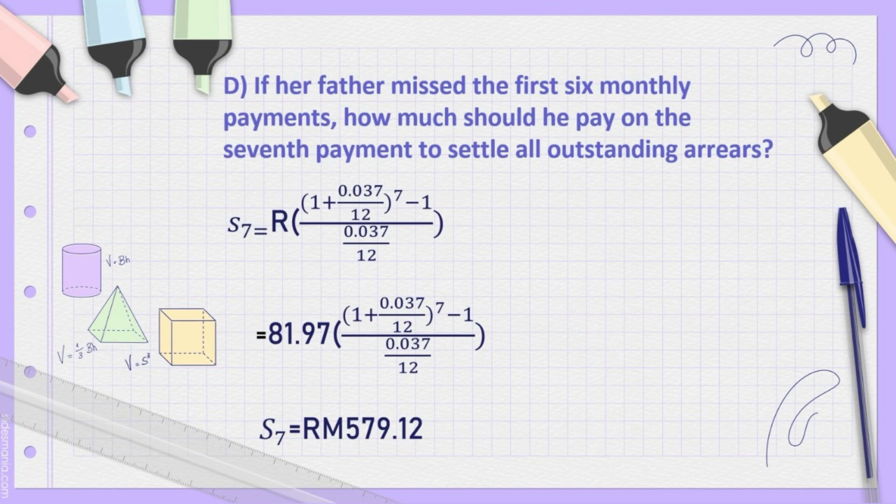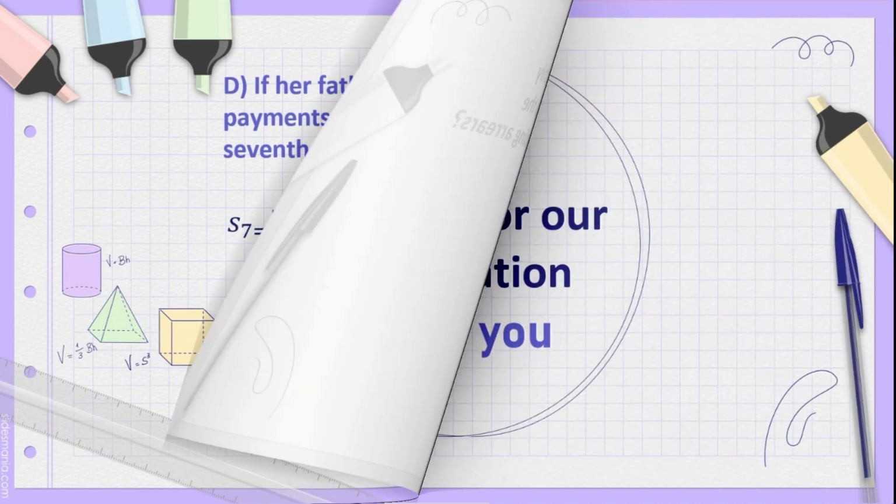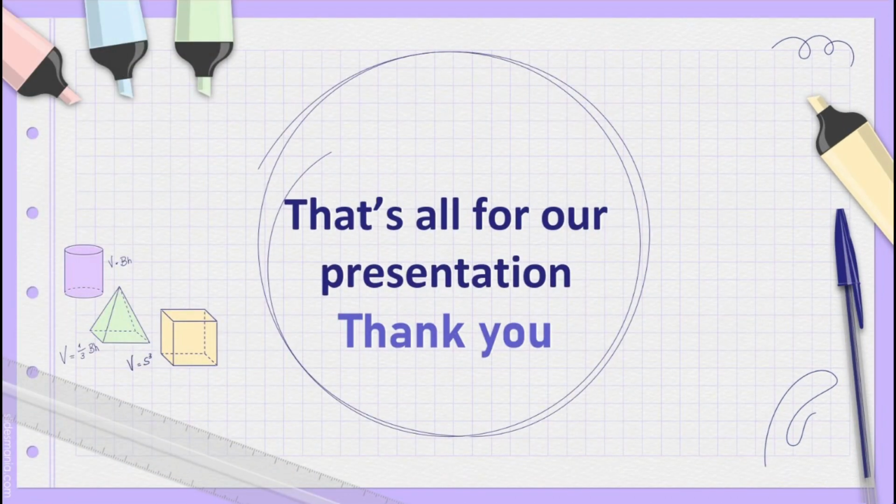After substituting all the information into the formula, we calculate and get the result for S7, which is RM 579.12. That's all for our presentation. Thank you.